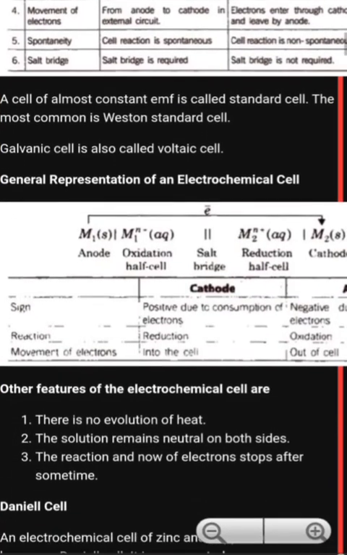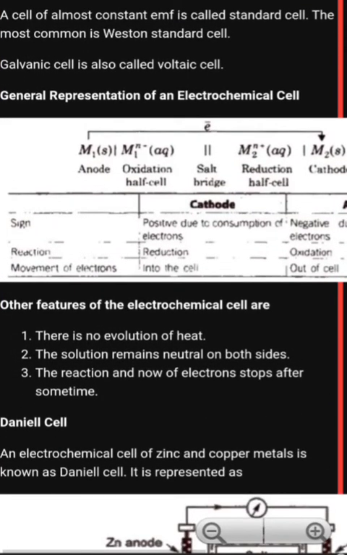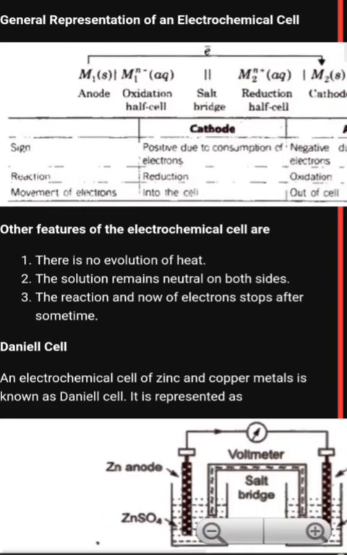Now we will discuss other features of an electrochemical cell. There is no evolution of heat. In an electrochemical cell, no evolution of heat takes place. The solution remains neutral on both sides. The reaction and the flow of electrons stop after some time.